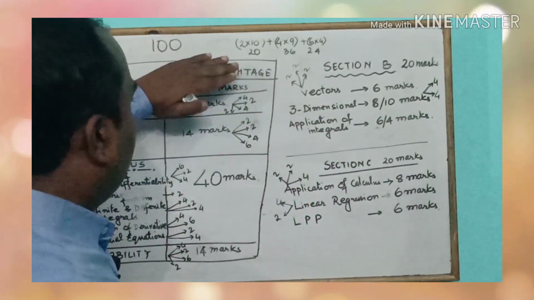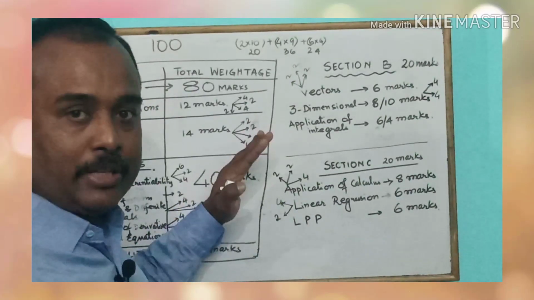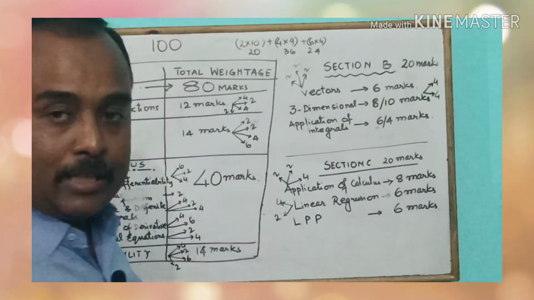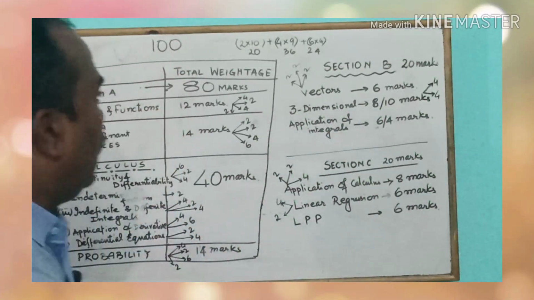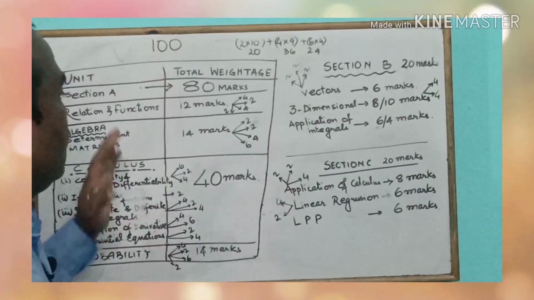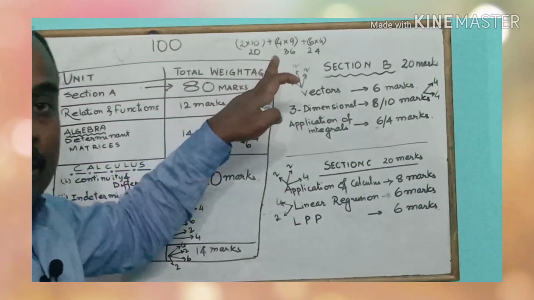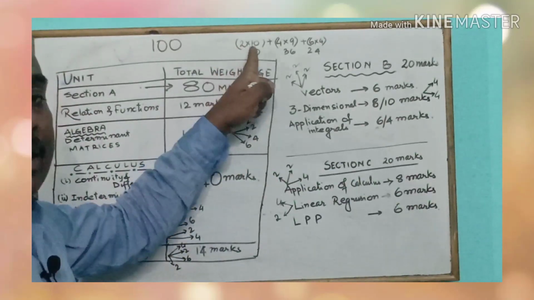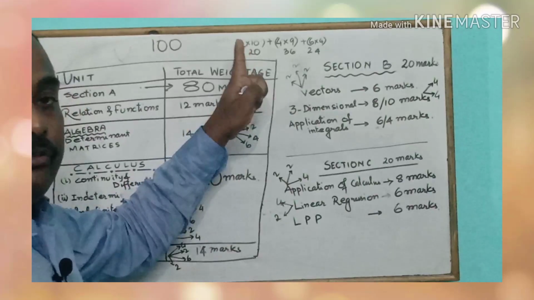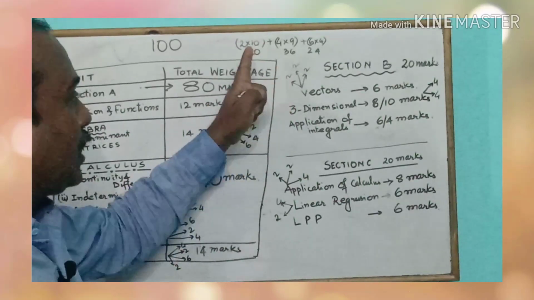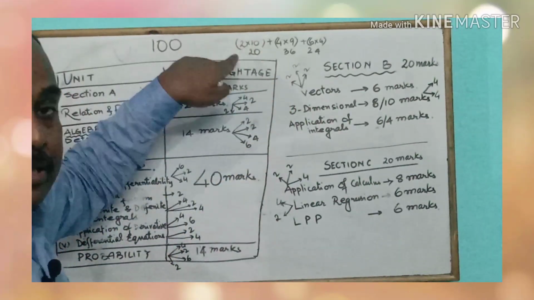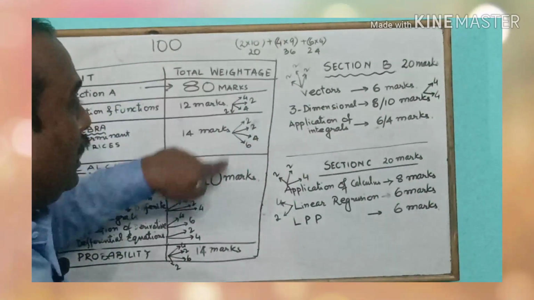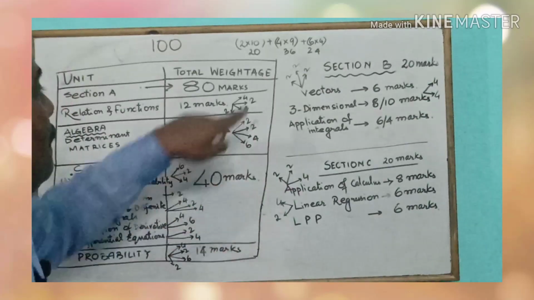Now these 80 marks in section A are the major portion which will decide your overall mathematics marks. Out of 80 marks, the first question will be very short answer questions, 2 marks each, and there will be 10 questions of 2 marks each, so total 20 marks. These are very conceptual questions, and they will be throughout the section A syllabus.